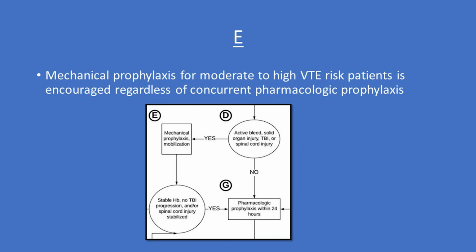For point E, mechanical prophylaxis for moderate to high VTE risk patients is encouraged, regardless of concurrent pharmacologic prophylaxis. For patients who are not started immediately on pharmacologic prophylaxis, mechanical prophylaxis with intermittent pneumatic compression or mobilization, when possible, should be encouraged.